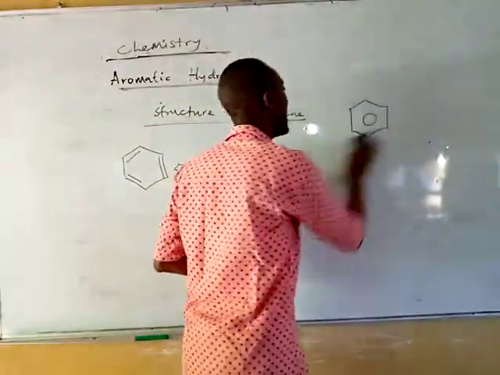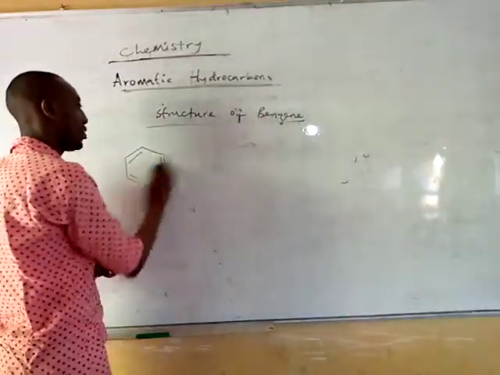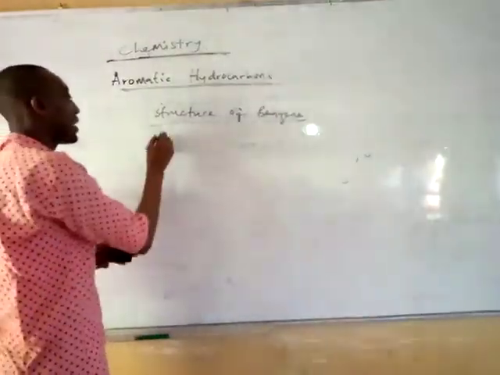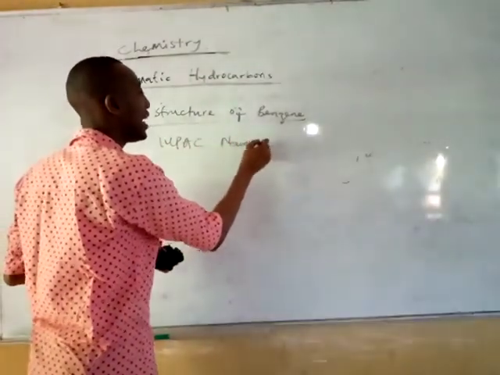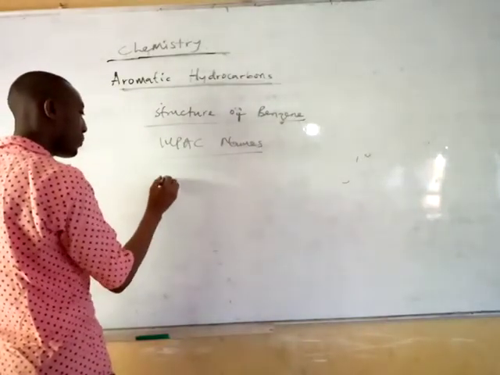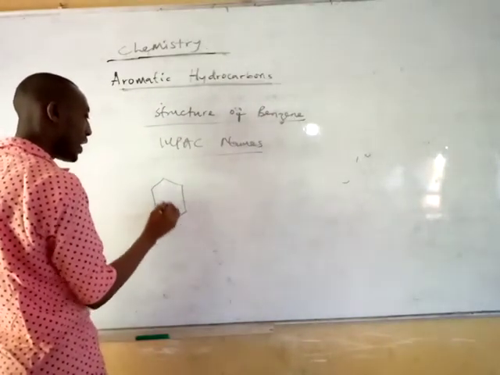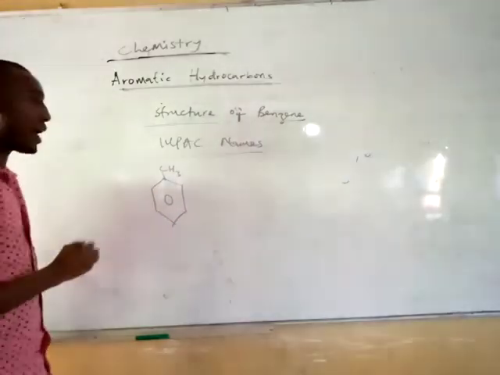Now let's look at the IUPAC nomenclature of benzene derivatives. For example, we can have benzene in this form. If you have benzene this way, and then you have CH3 on it, this is number 1.